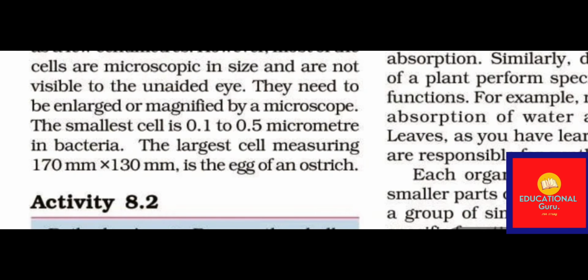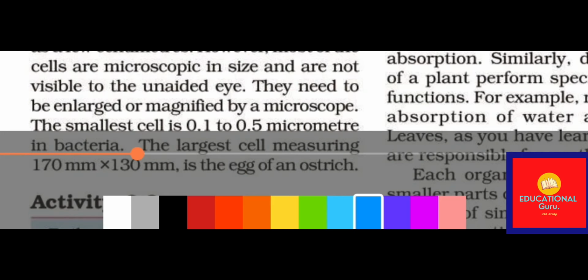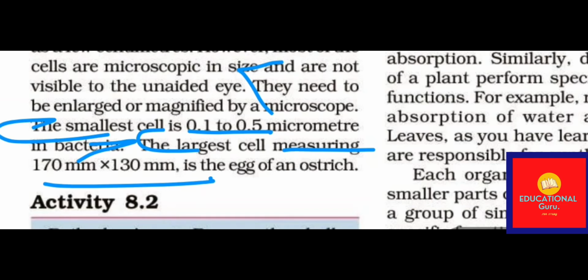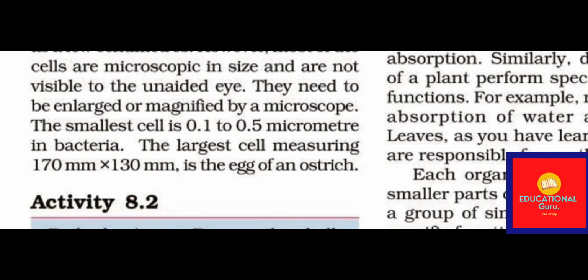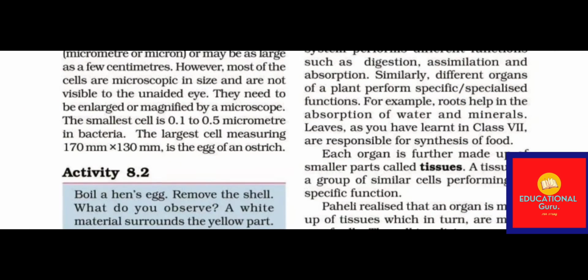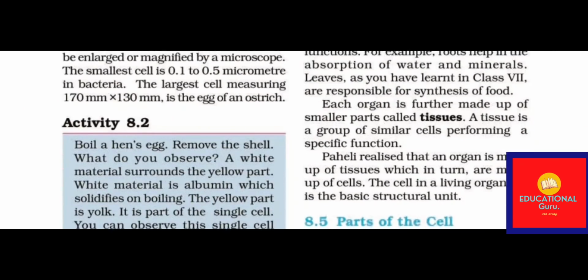Now, the size of a cell. Do you know what the size of a cell is? They need to be enlarged by a microscope. The smallest cell is 0.1 to 0.5 micrometer, in bacteria. And the largest cell measures 170 millimeter by 170 millimeter. It is the egg of an ostrich. So you know, the ostrich egg is the largest egg, the very largest egg.